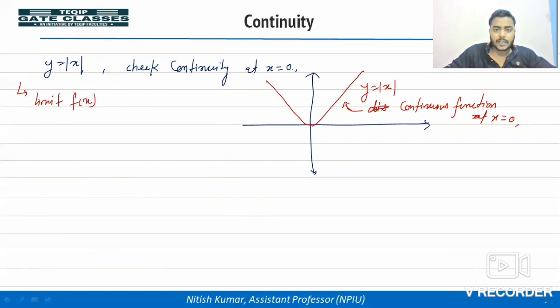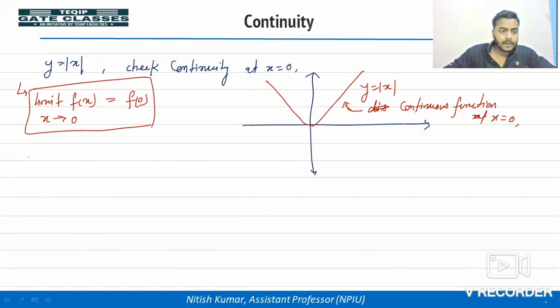x goes to x equal to 0. So limit x tends to 0 should equal the limiting value. अगर हमें ये कंडीशन मिलता है, इसका क्या मतलब है? This function is continuous at x equal to 0. Let's calculate the limit.